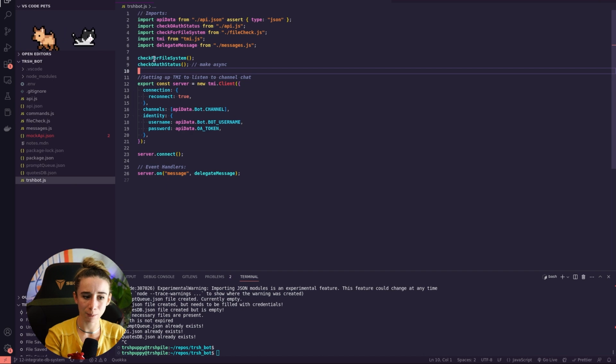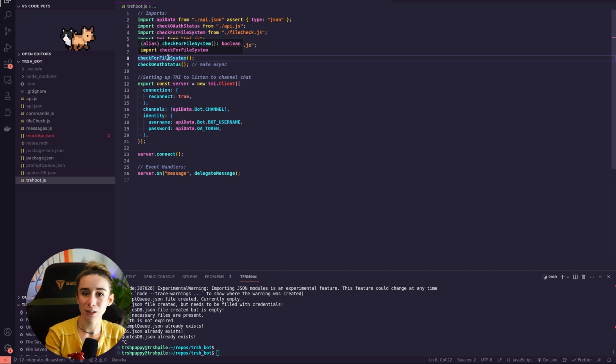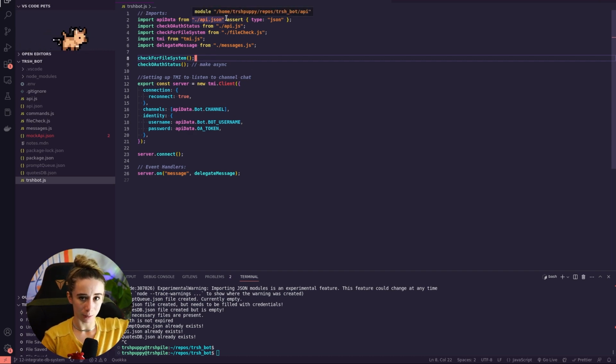The first thing that happens is this check for file system. And then the next thing that happens is what we just went over, the OAuth status. So check for file system happens first. And that's because in the case that somebody downloads Trashbot and they want to use it, as it is in GitHub, it doesn't have all of the JSON files that the code needs to run.